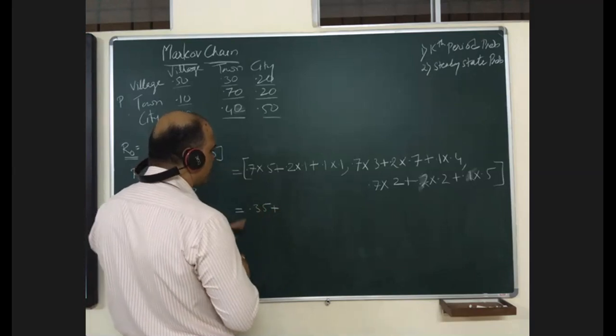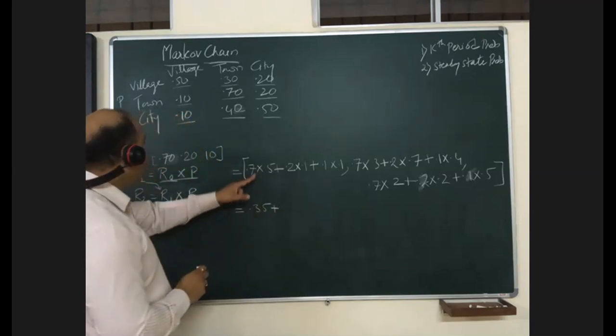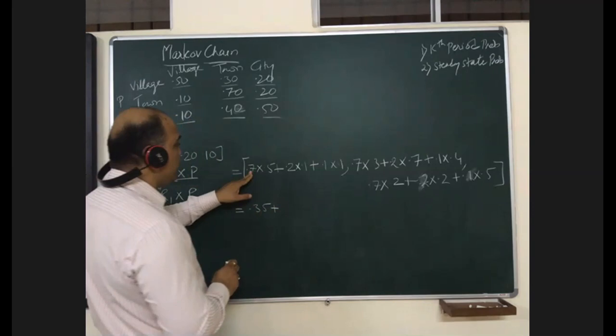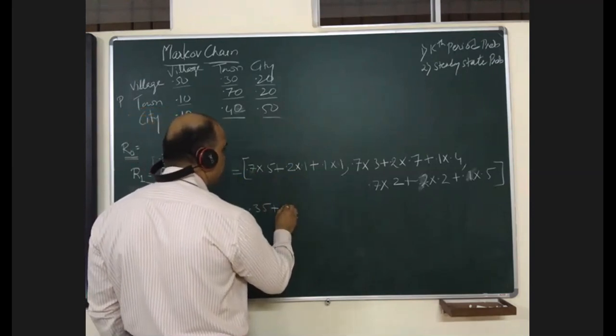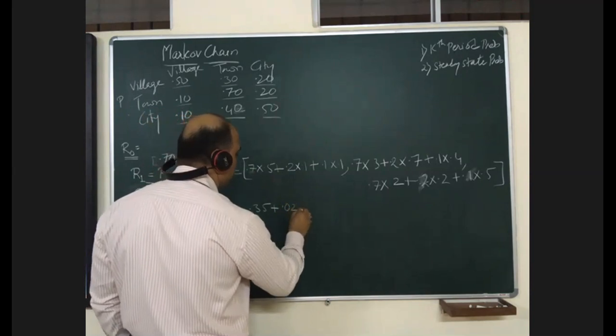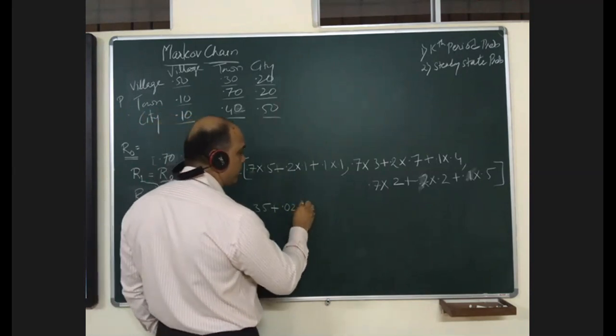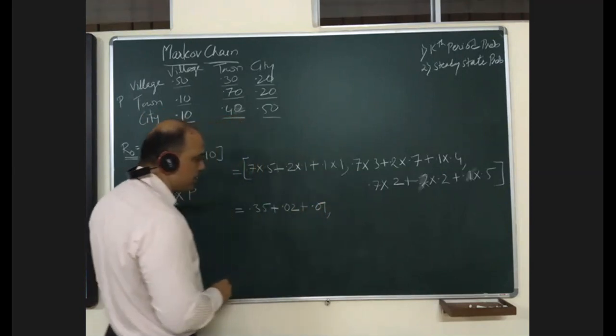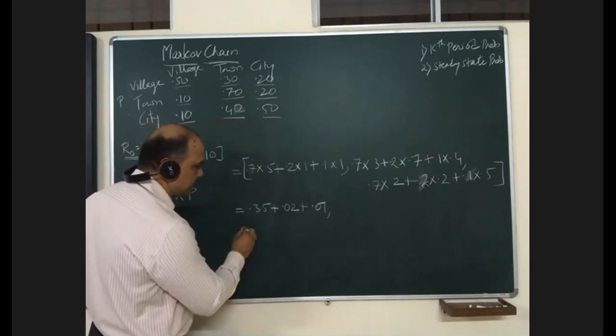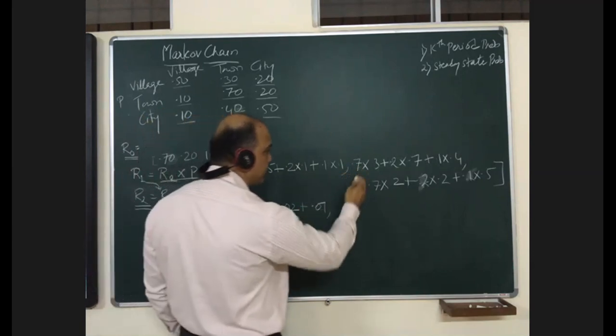How much? 7 5s are 35, so it will be 0.35. This will be 0.02 and 0.01, yes, 0.021.